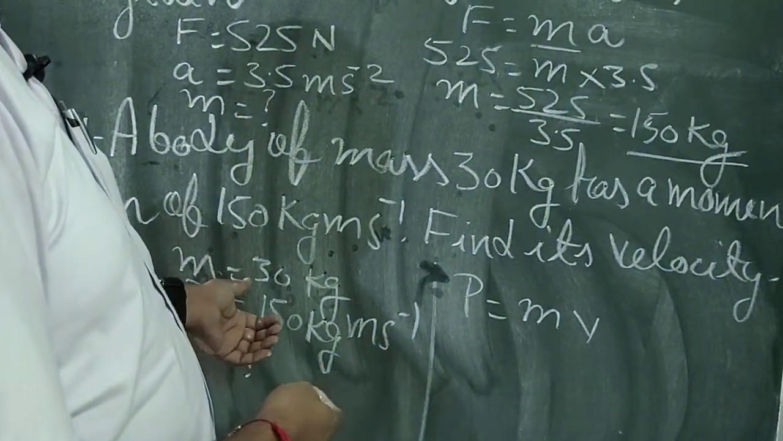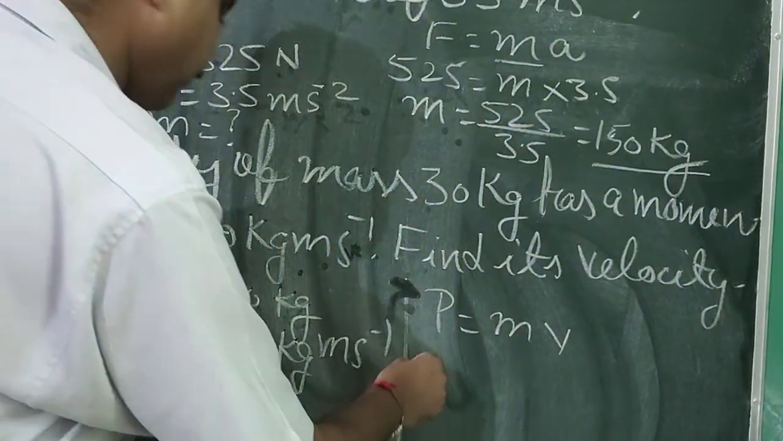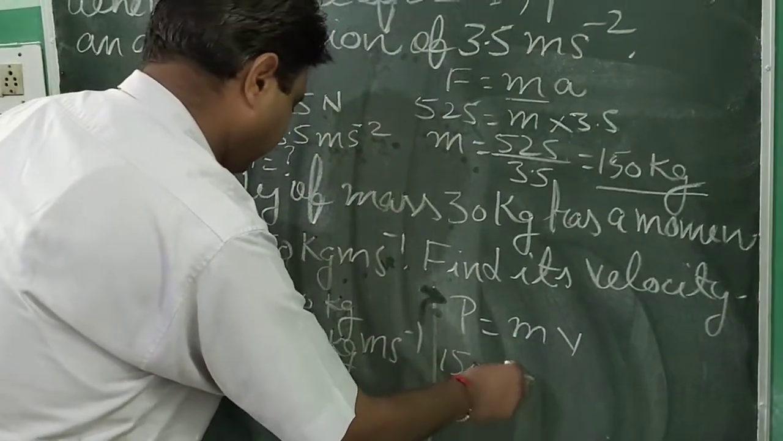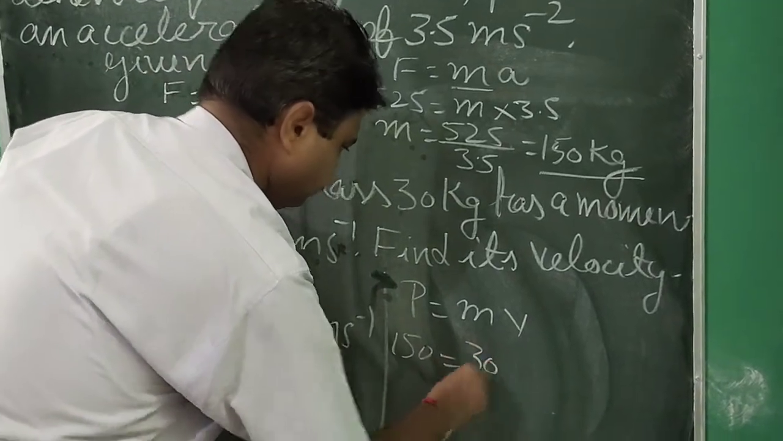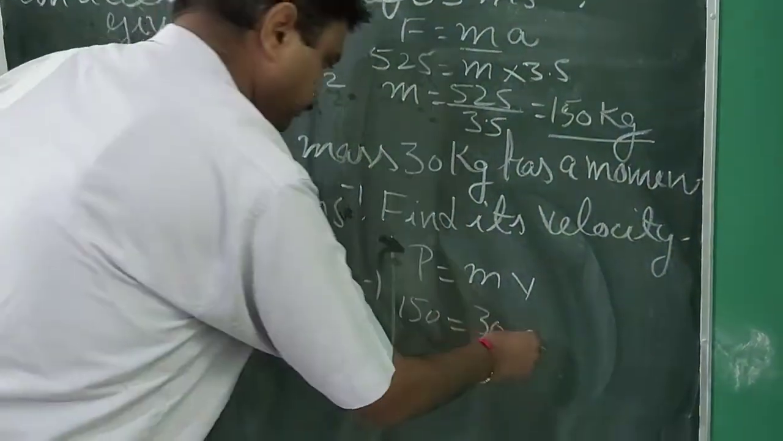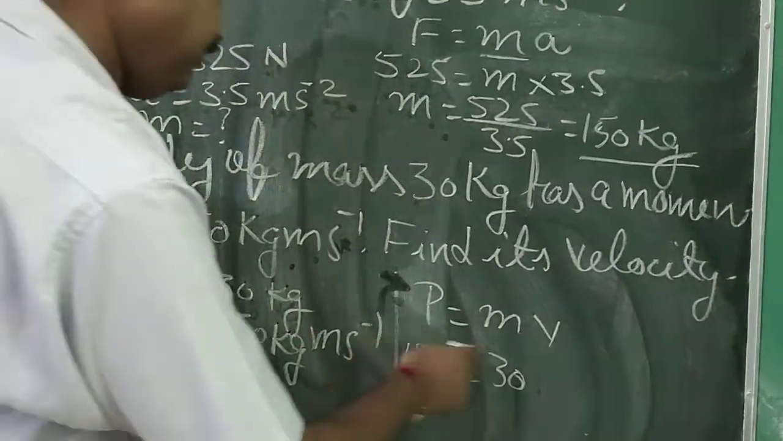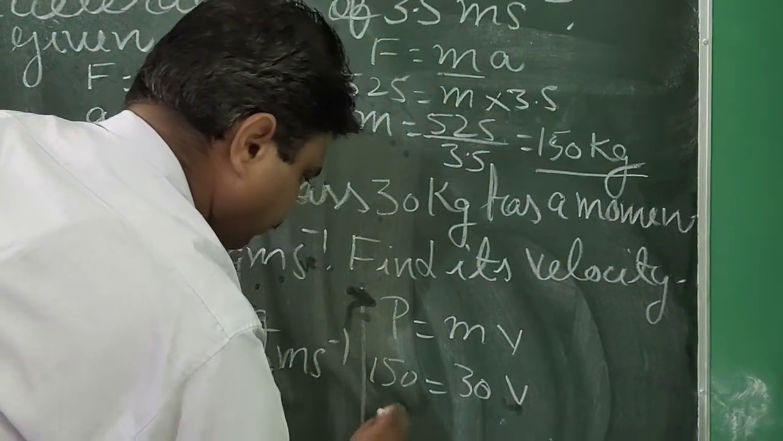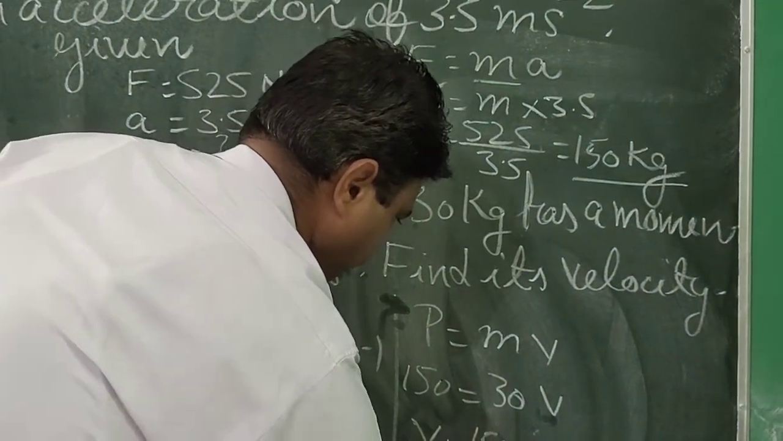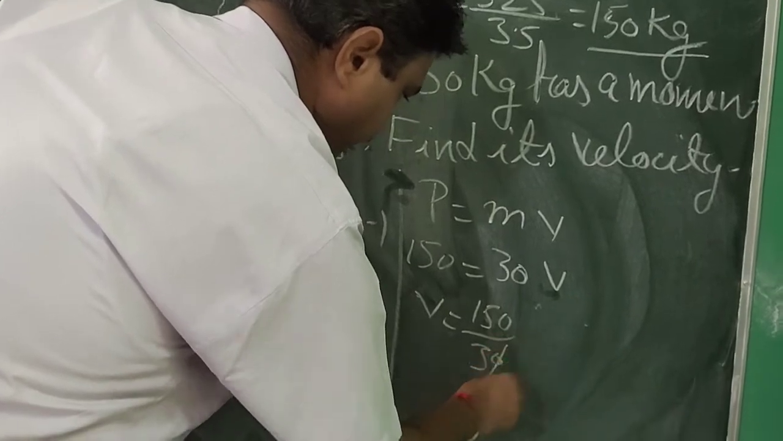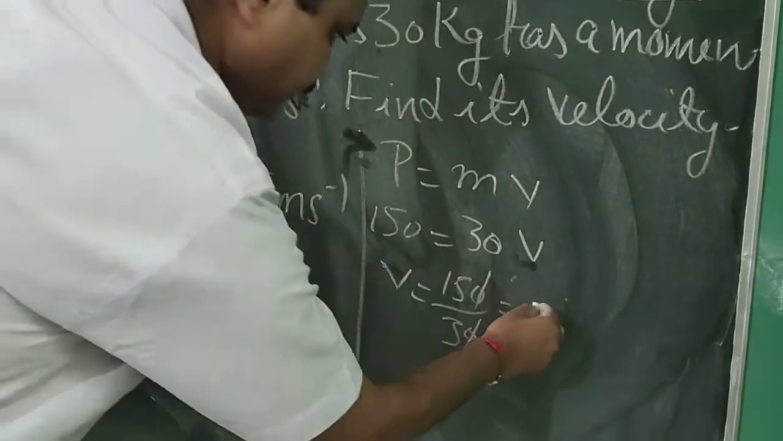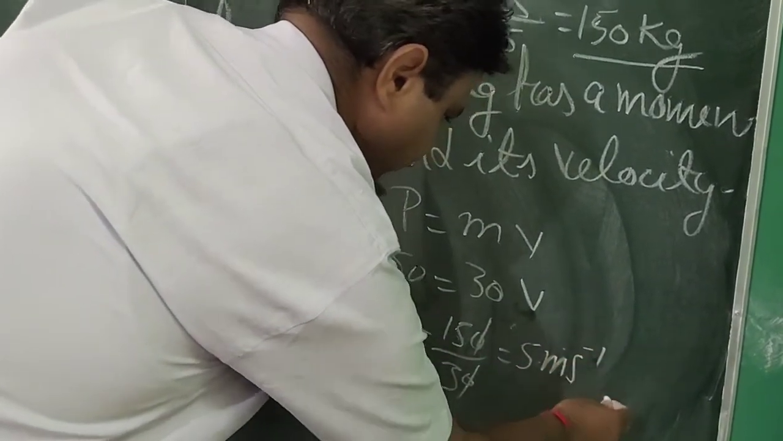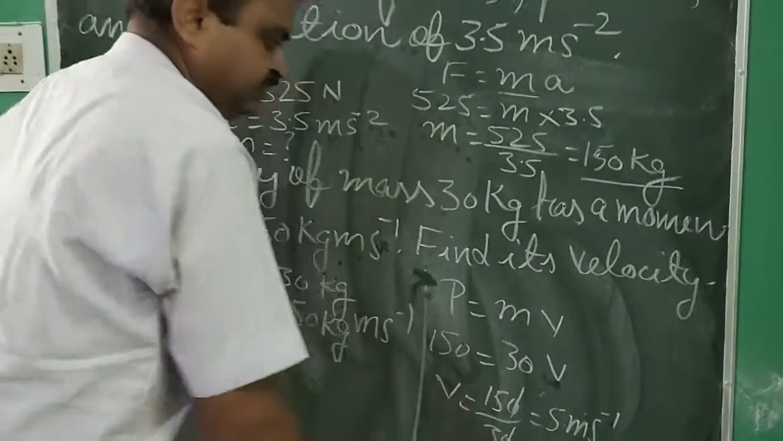Now you will put these quantities here. Momentum is 150 and mass is here 30. V is here. What is V here? We will try to find out. Now when you calculate it, 150 upon 30, and what will it be? It is 5 meters per second. So it is the answer.